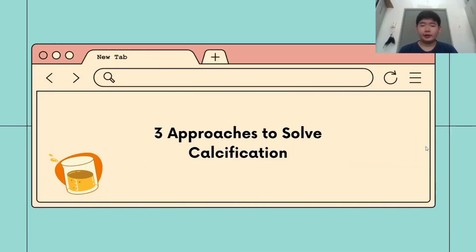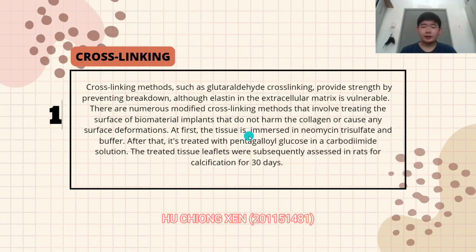After knowing about calcification, there are three approaches to solve it. The first method is the cross-linking method. Cross-linking methods such as butylaldehyde cross-linking provide strength by preventing breakdown. Although elastin in the extracellular matrix is vulnerable, there are numerous modified cross-linking methods that involve treating the surface of the biomaterial implant that do not harm the collagen or cause any surface deformation.